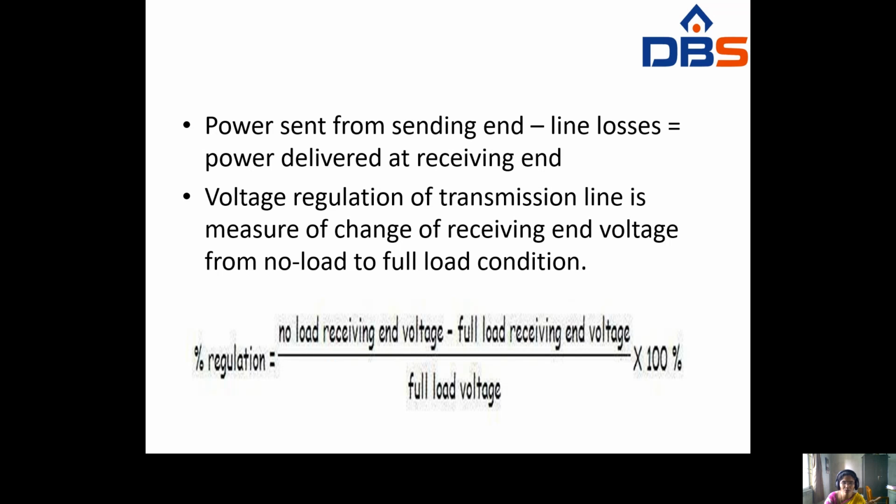Voltage regulation of a transmission line is the measure of change of receiving end voltage from no load to full load condition.